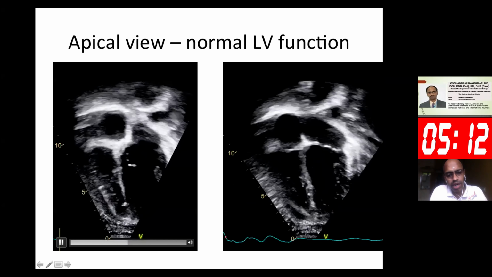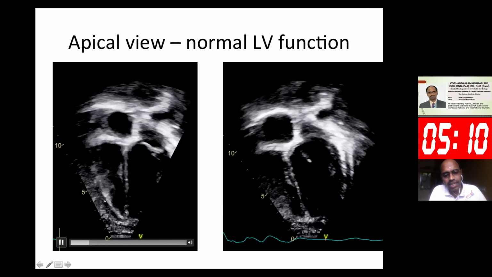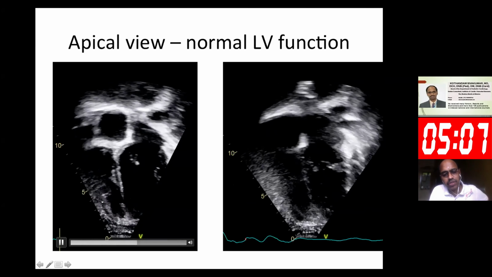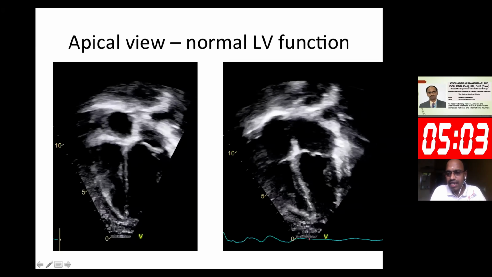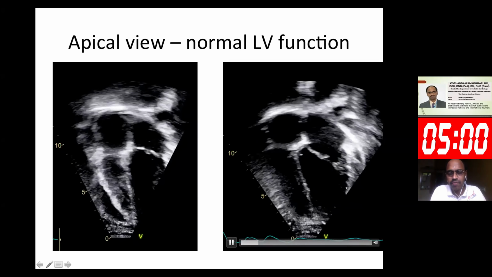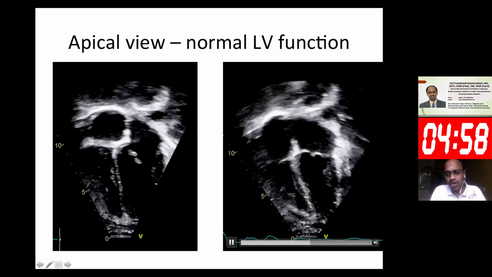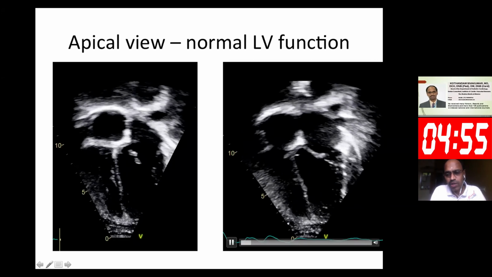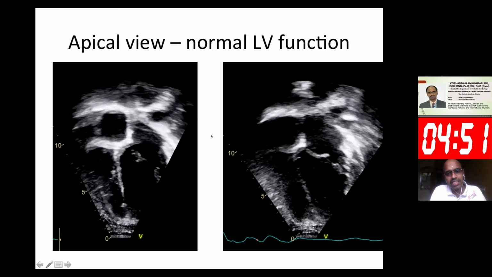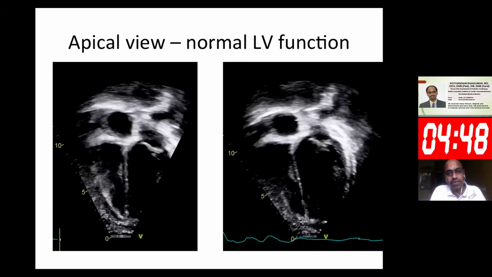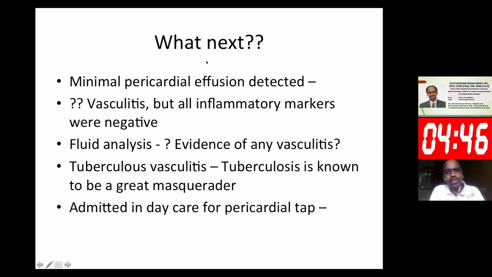But in the previous 1 or 2 echocardiograms also, there was a subtle suspicion about some pericardial effusion. If you carefully see here, there is some amount of space around, and here there is a space around the left ventricle. In fact, in view of this mild pericardial effusion, vasculitis was suspected and inflammatory markers were done. ANCA antibodies were done. They were all negative. So there is minimal pericardial effusion. Suspicion was vasculitis, but all the inflammatory markers were negative.